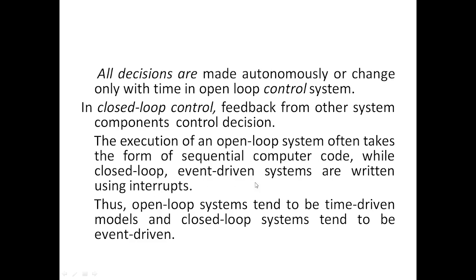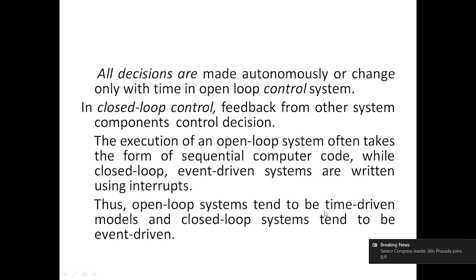So an event driven system is an interrupt based system, whereas an open loop system is sequential computer code. So I think now you can understand closed loop and open loop.